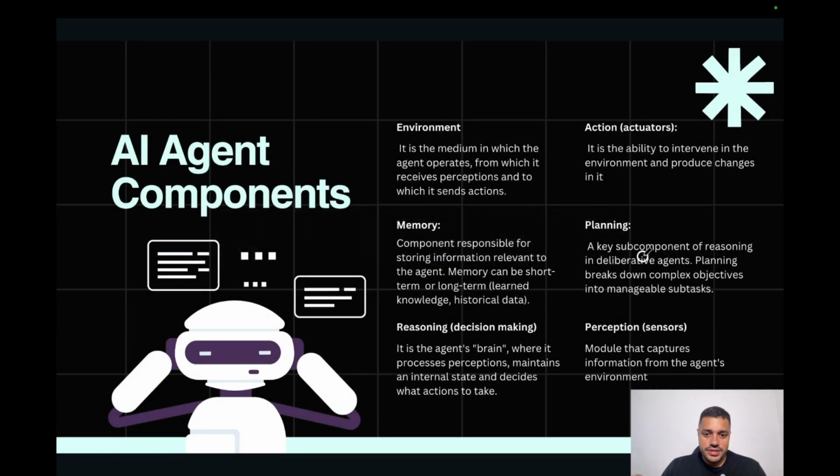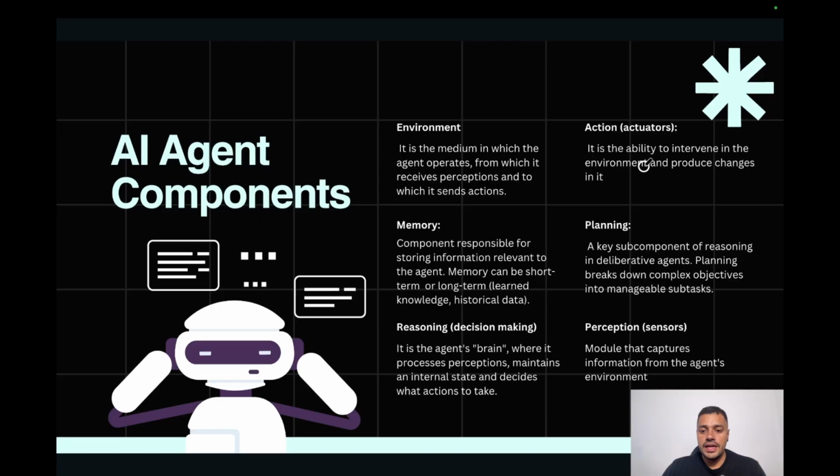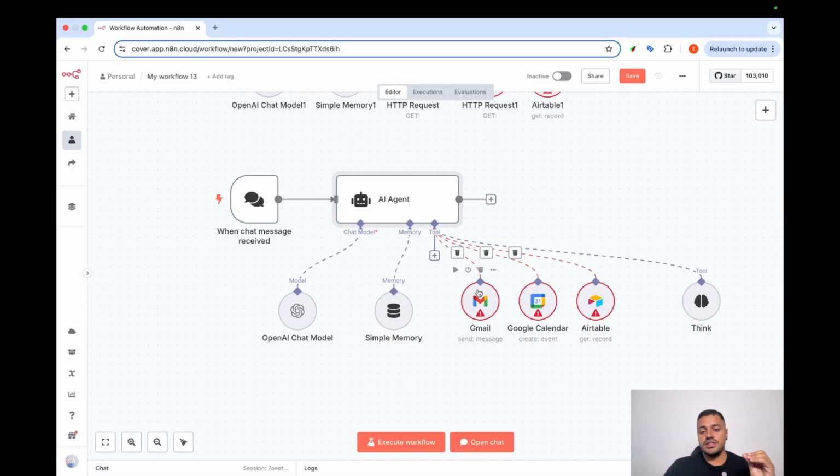AI agent components. We have these fundamental AI agent components, and we are going to explore what each of them is on N8N. Environment. First of all, what is environment? Environment here is all the automation workflow and all the connections that we have with our AI agent. Action and memory. Action is the stuff that the AI agent can use to execute any action. And memory, in this case, could be the memory that the agent can keep the conversation and keep the context, but also, in my opinion, databases can be used as a memory component as well.